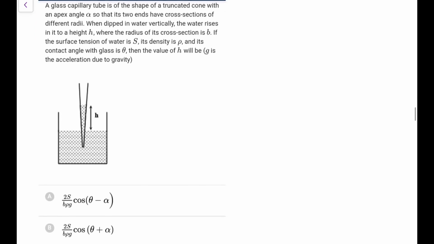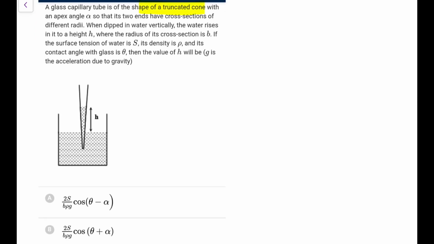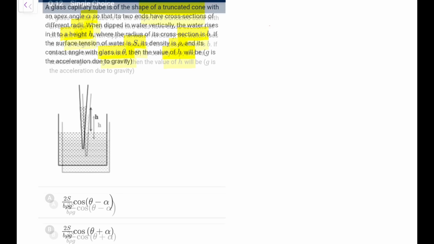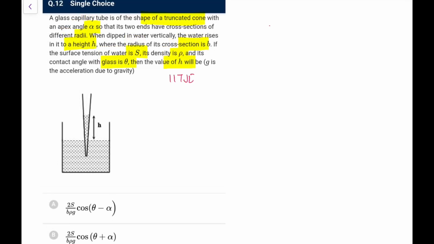Next, a glass capillary is in the shape of a truncated cone with an apex angle alpha, so that the two ends have cross sections of different radii. When dipped in water, the water rises to height h when the radius of its cross section is b. If the surface tension is S, density is rho, and contact angle is theta, then the value of h will be. Now this is a question from IIT JEE 2014. I can make it out.